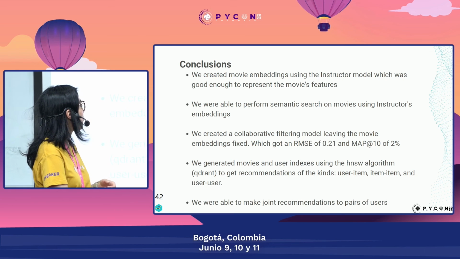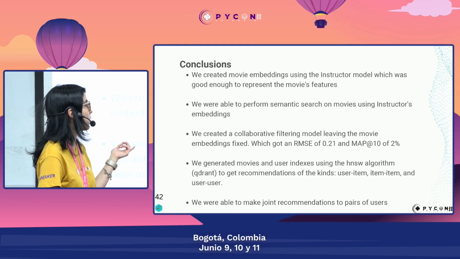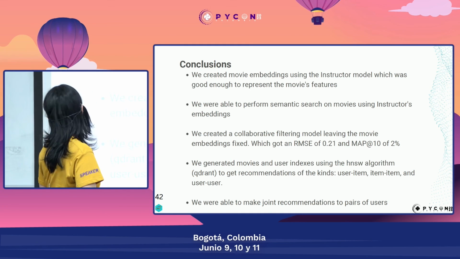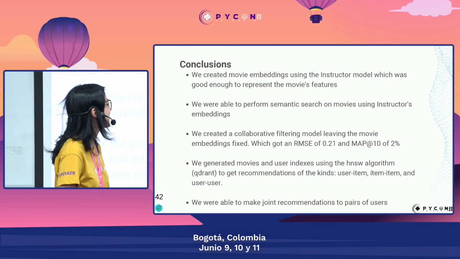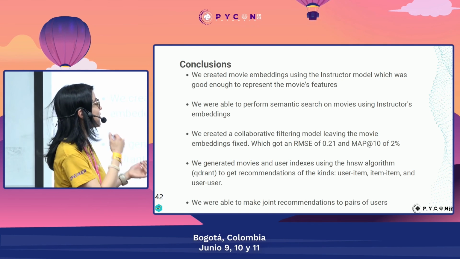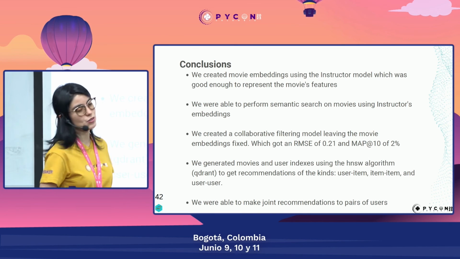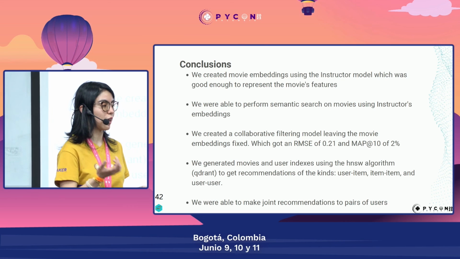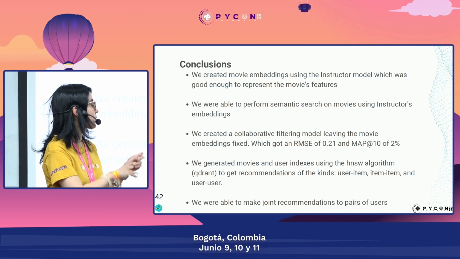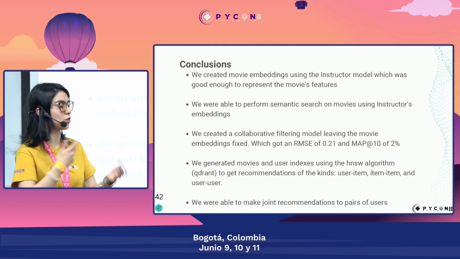We generated movie and user indexes using the hierarchical navigable small world algorithm with Qdrant to get recommendations of user to item, item to item, and user to user. And we were also able to do joint recommendations for pairs of users, to see content that both of them will enjoy.